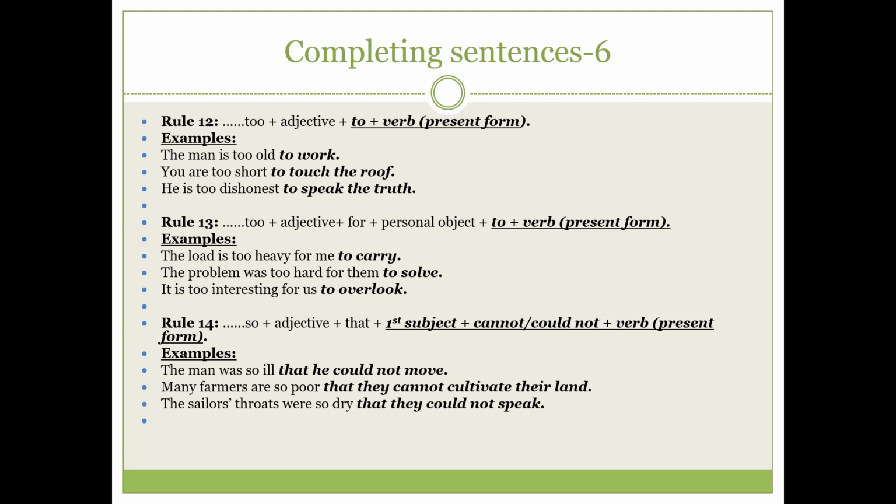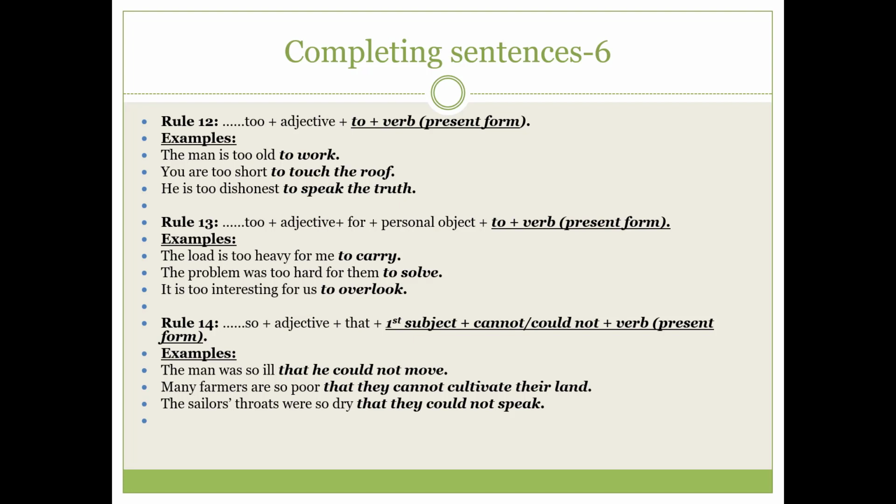You see that in the first part, the subject is the load, and in the second part, the subject is I. Okay, so there are two different subjects in the two parts of the sentence, and that's why we have to use for, and after for we have to use the objective form, that is me.